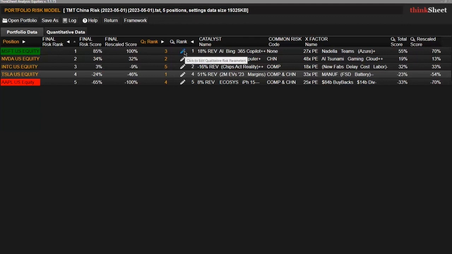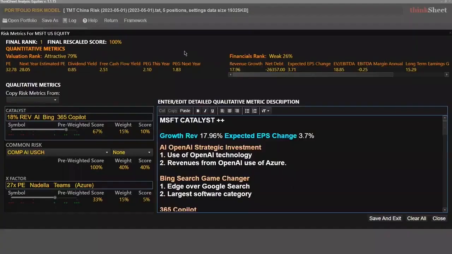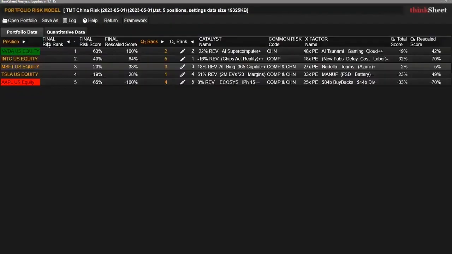The analyst operating the model goes to the one-pager for Microsoft. The portfolio manager tells the analyst, change the risk to competition in China. Change the score from plus 40 to minus 13, ranking from first to third, and the rescale score from plus 100 to plus 33 for a 67% difference. Let's look at the impact.